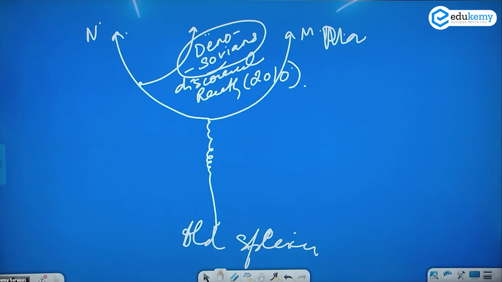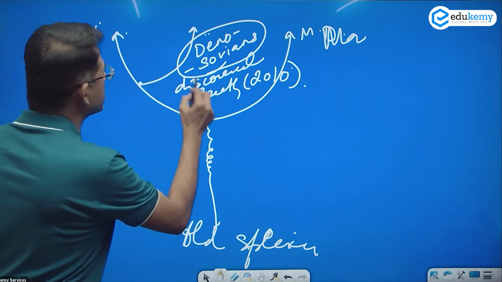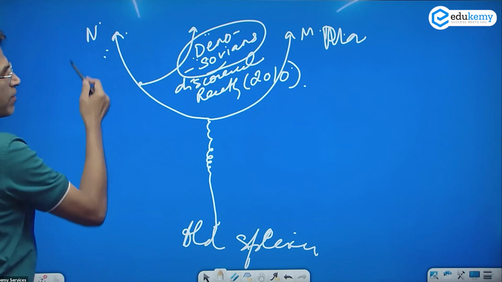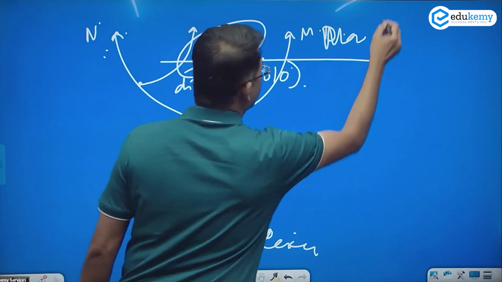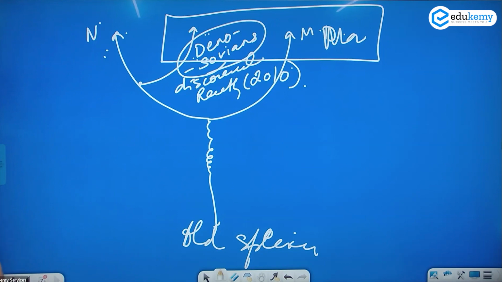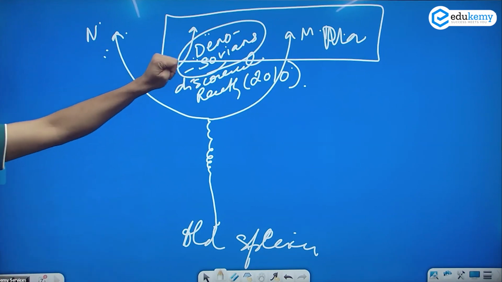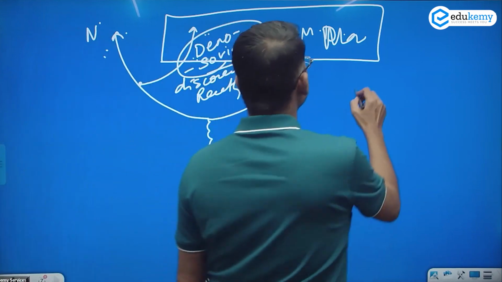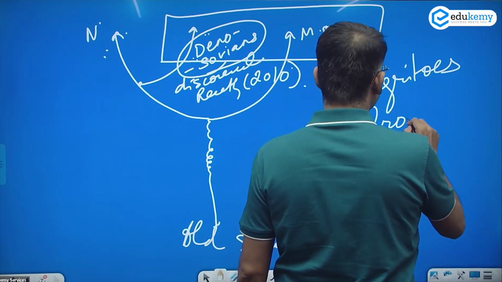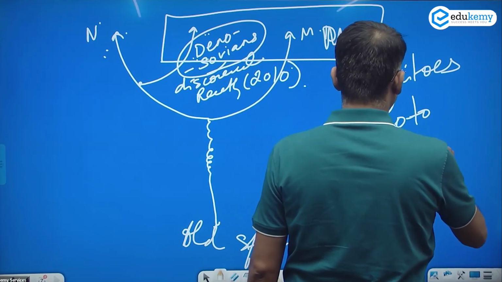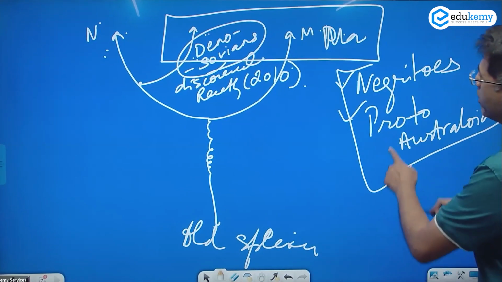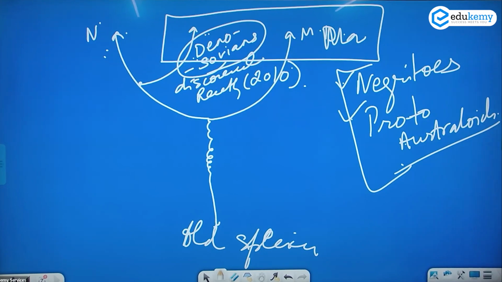Denisovians. Okay. And Denisovians and Neanderthal, we do not know if they were interbreeding or not, but itna pata hai that the modern man and Denisovians, they have lived together. Till as late as 40,000 years ago, 6,000 years ago, they have been together. In fact, in the human species, negritos, and we have a species called as proto-australoids. In names likh do. These two have a lot of genes of Denisovians. I repeat.